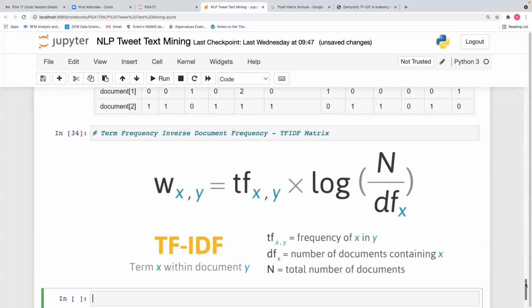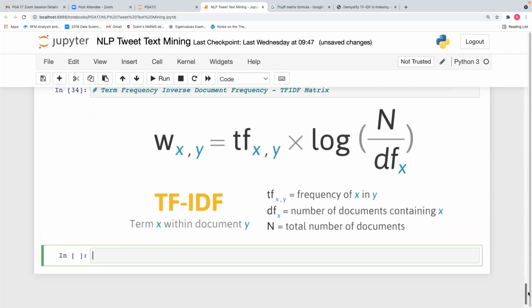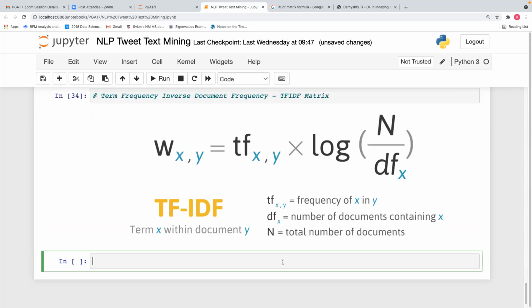Term frequency means how many times the word is appearing, multiplied by log of n by df. Df is your document frequency, and n means the number of documents. Now this is a very interesting formula which is more useful than count vectorizer. We can use count vectorizer also, but this is a better formula compared to the count vectorizer, because it uses statistical methodologies like logarithm, and we can use it to calculate the actual values.